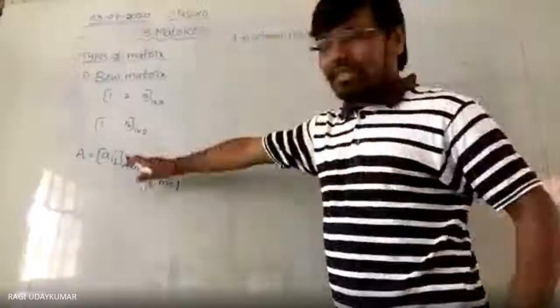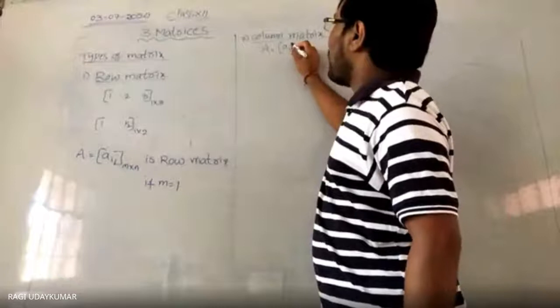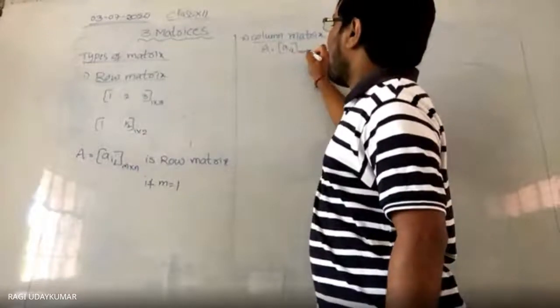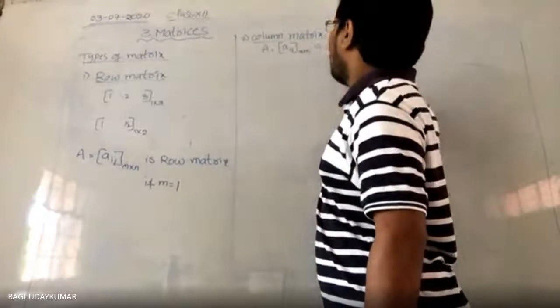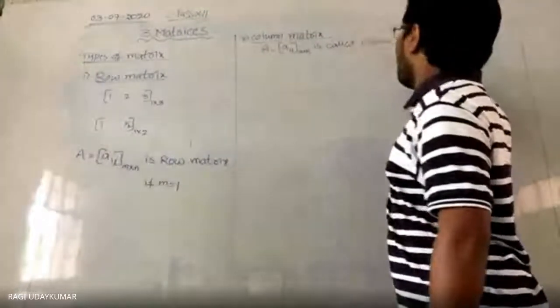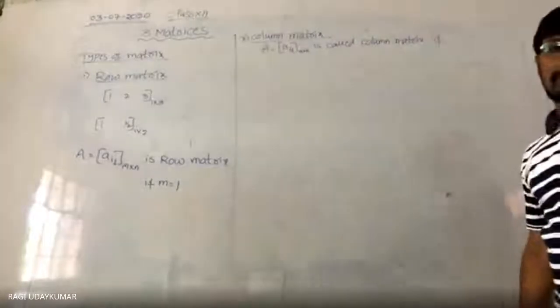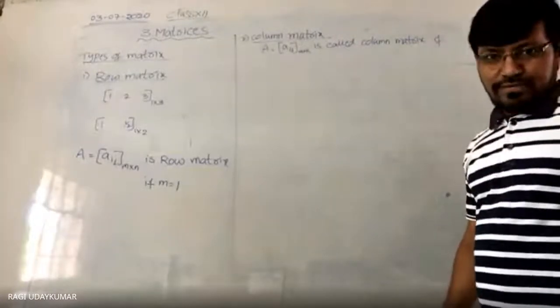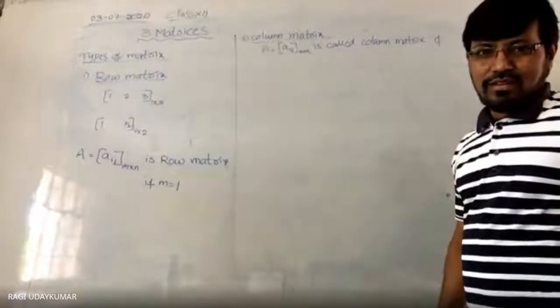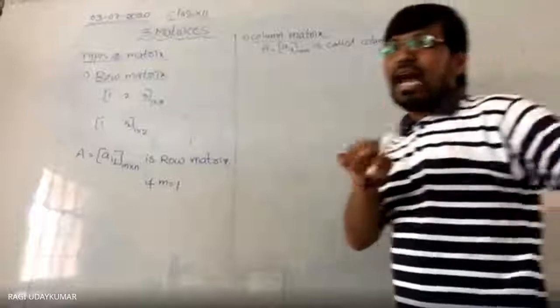So mathematically, if you want to say, A is equal to Aij, M cross N is called a column matrix if n is equal to 1.